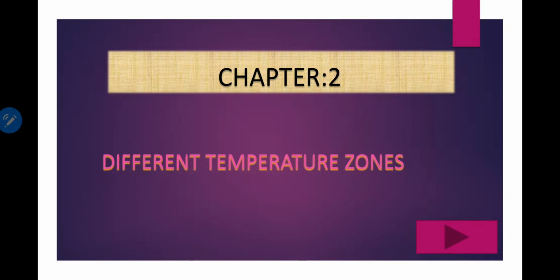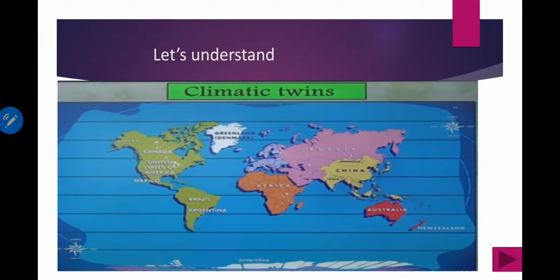Hello students, welcome back. So let us learn our chapter number 2, different temperature zones. Now let us understand the meaning of climatic twins. Definitely you will think that twins, and that is also based on climate. How can it be possible?